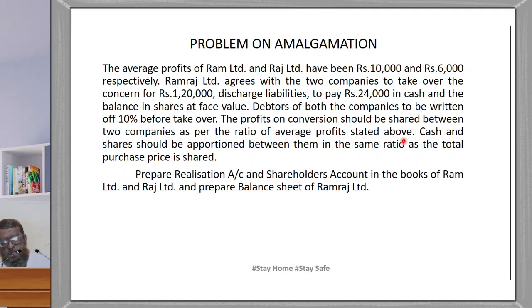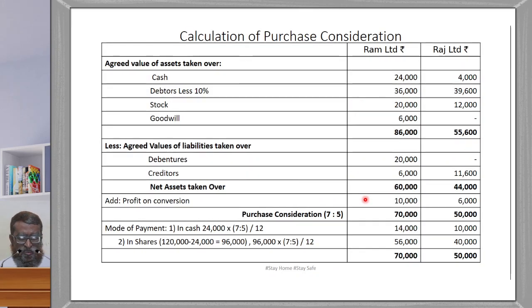Cash and shares should be apportioned between them in the same ratio as the total purchase price is shared. Prepare realization account, shareholders account in the books of Ram Limited and Raj Limited, and prepare balance sheet of Ramraj Limited. So first of all, we will make the calculation of the purchase consideration.